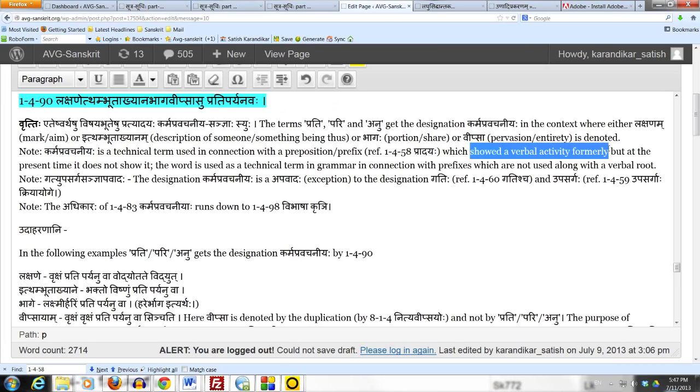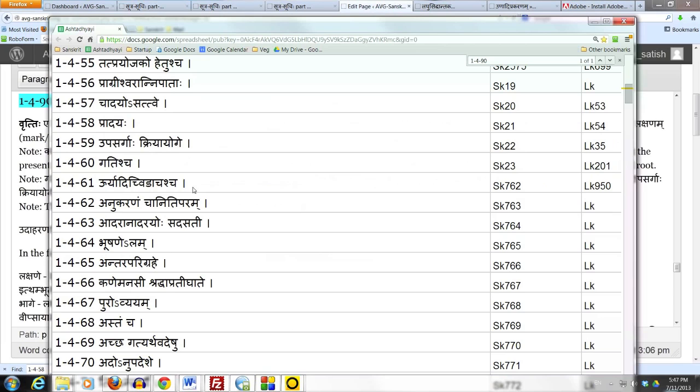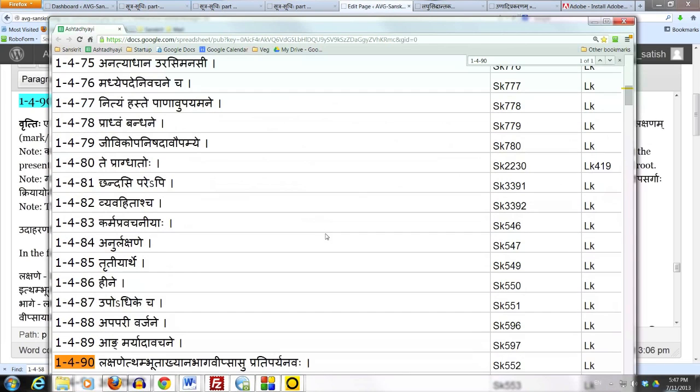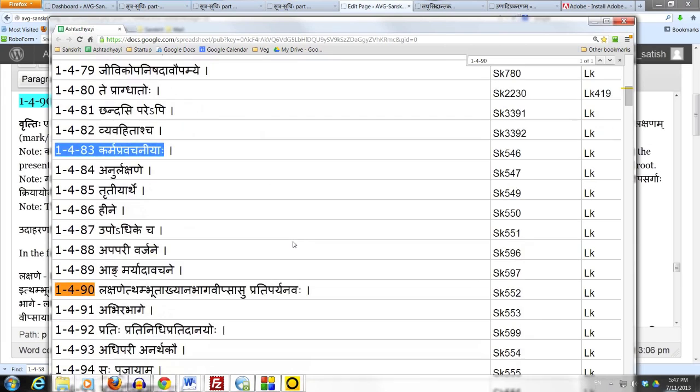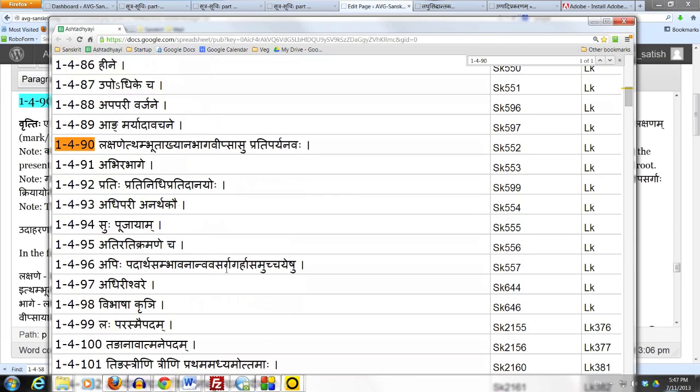Now in which specific contexts, which of these pradi terms get the designation karma pravachaniyaha? That is the topic of these rules from 1483 down to 1498, where Panini says that in such and such context, such and such of the pradi terms get the designation karma pravachaniyaha. One we're looking at right now is 1490. Why are we taking this one right now?